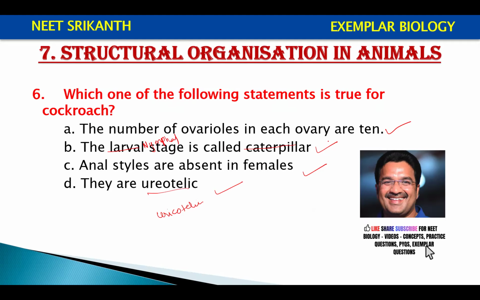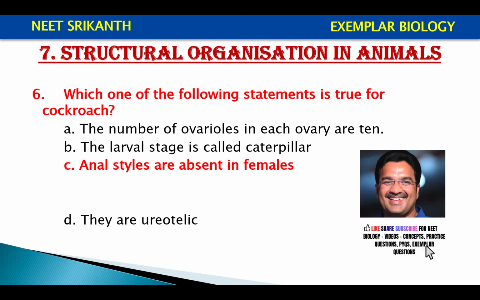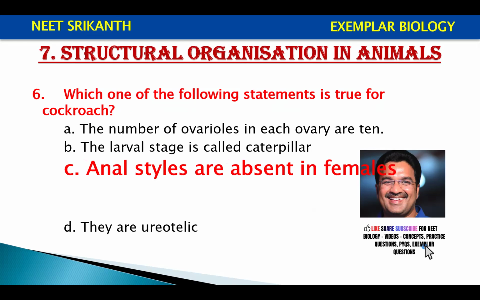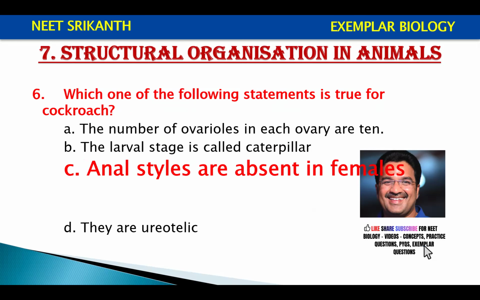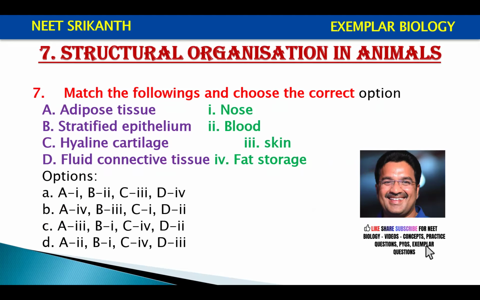The number of ovarioles is not 10 here. Anal styles are absent in female: yes, they are absent in female and present only in male. This has been asked multiple times in NEET, the anal style being a sexually dimorphic characteristic feature of the male cockroach.